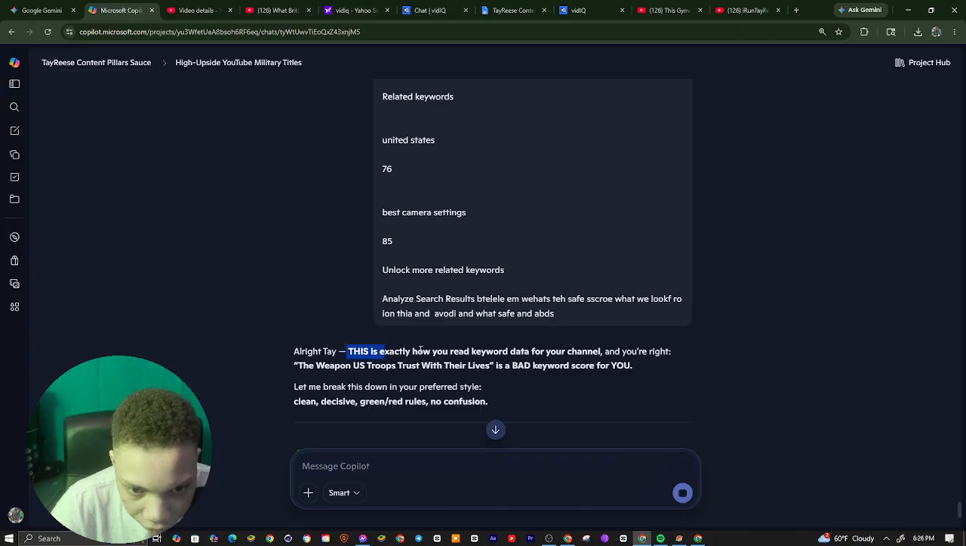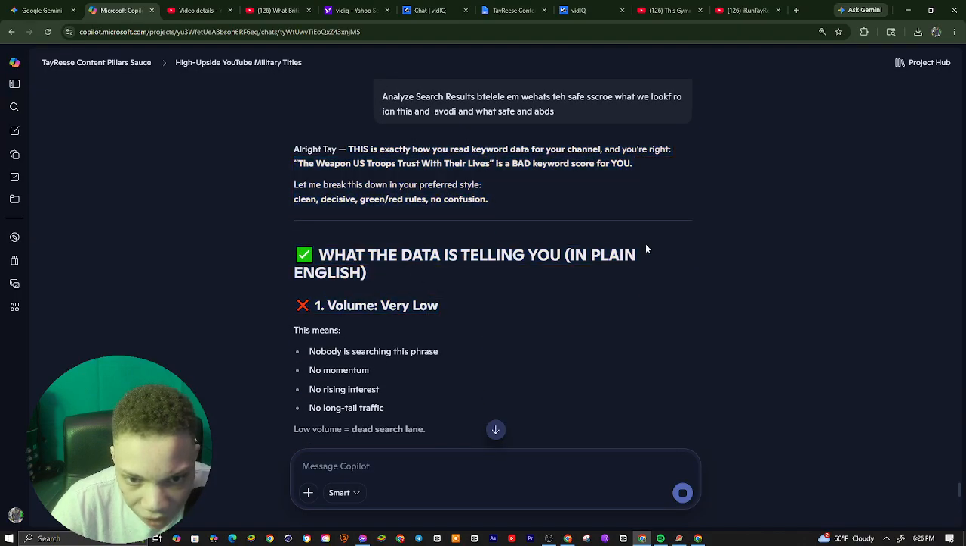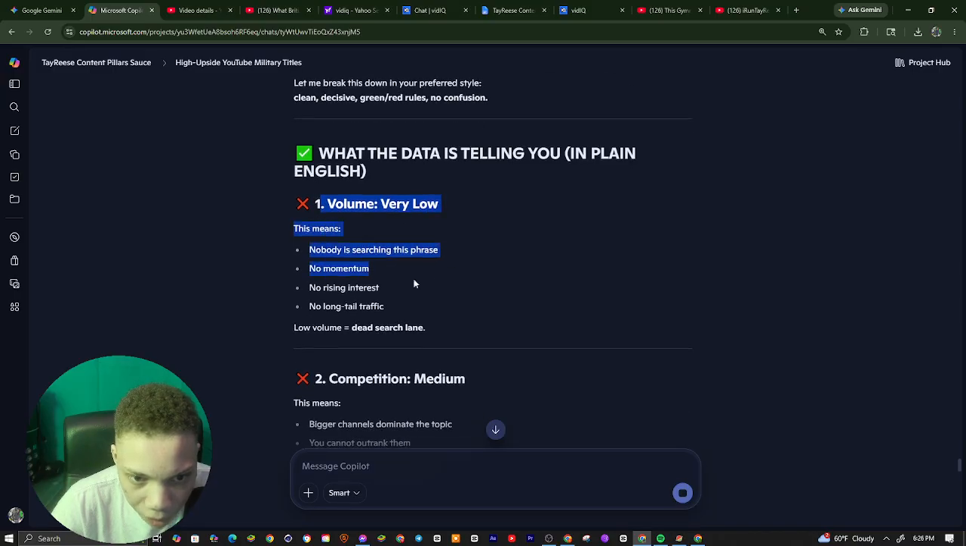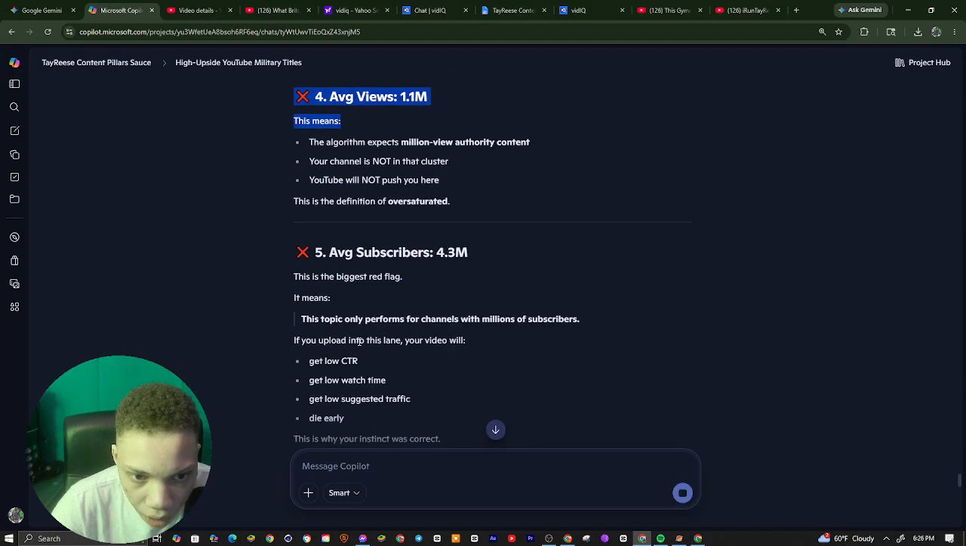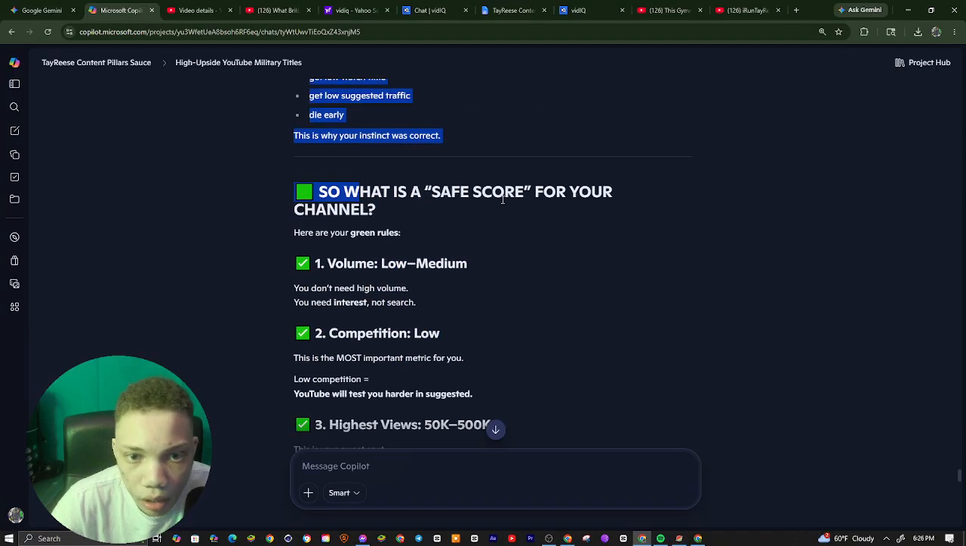It says what the data is telling you in this plan. In English, it says volume is very low. This means nobody's searching for this phrase. No momentum. All right, so what it's going to basically tell us is what we want to do.